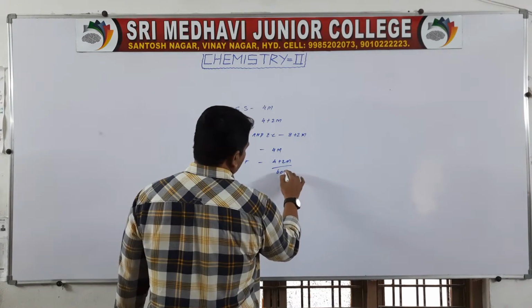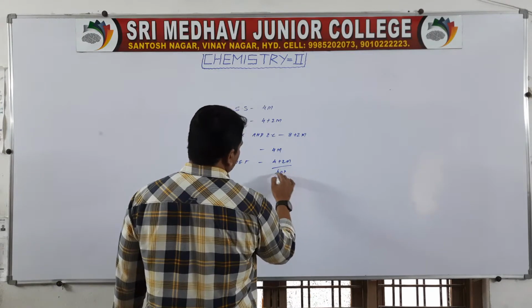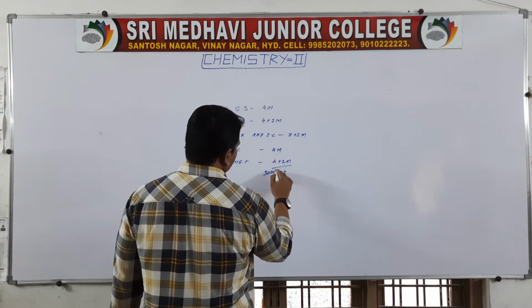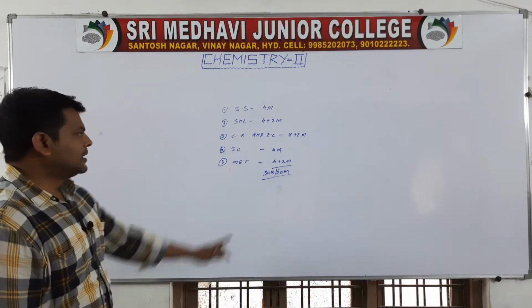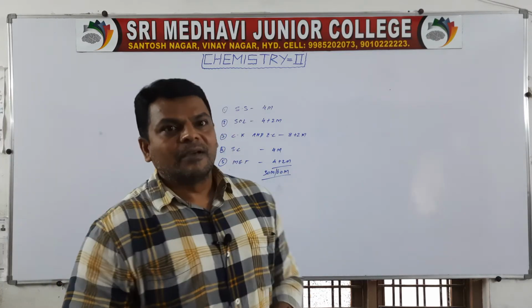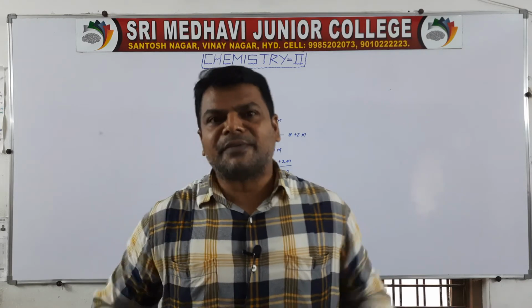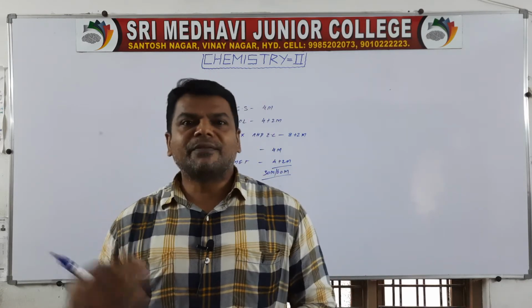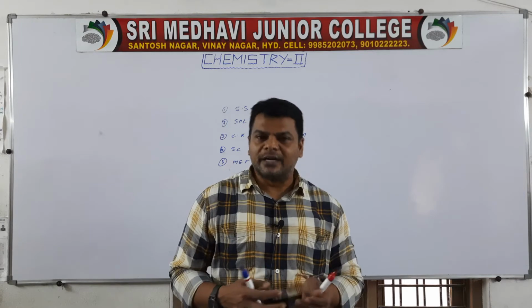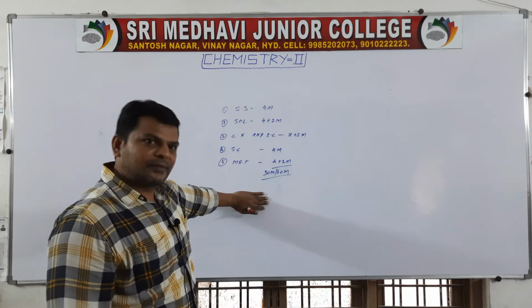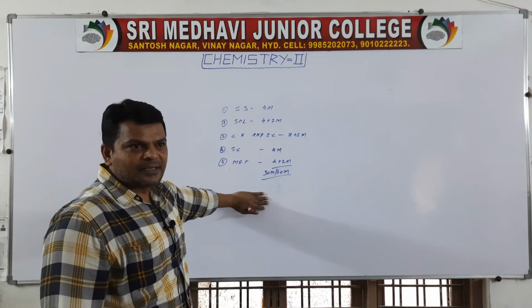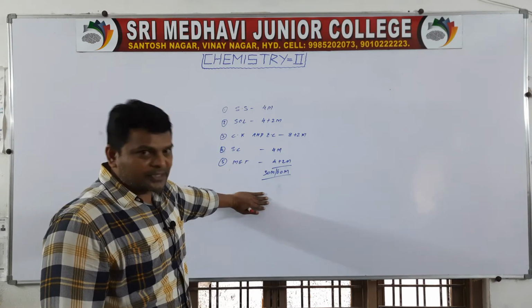Total 30 marks. 30 marks finished out of 60 marks. 30 marks means 50% of the marks finished. The remaining 30 marks we have to cover. So if you perfect all these chapters, definitely you will get 50% of the marks.